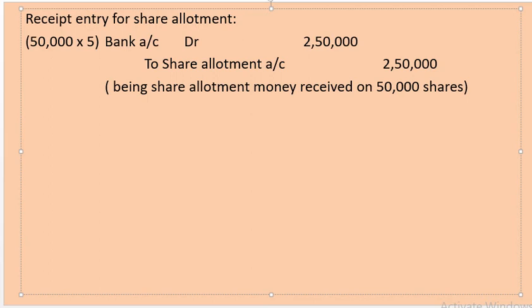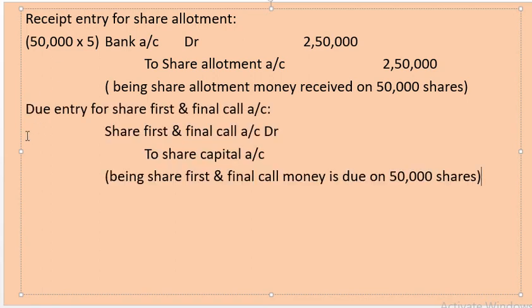Now the due entry on share first and final call. Journal entry being share first and final call account debit to share capital account. Now we are going to assign values for the due entry. 50,000 shares into 5 rupees each. So the first and final call amount due on 50,000 shares is 2,50,000 rupees. Narration being share first and final call money is due on 50,000 shares.